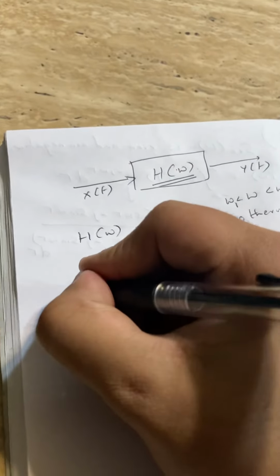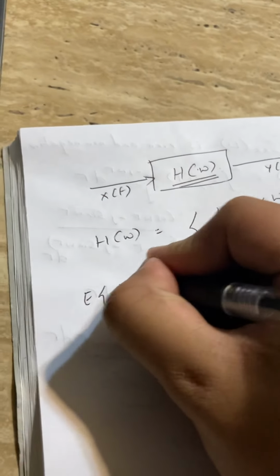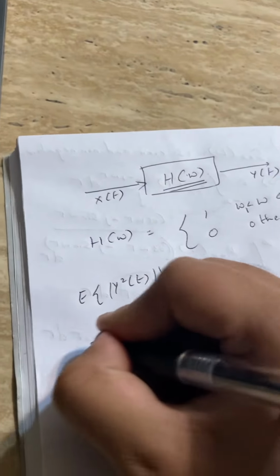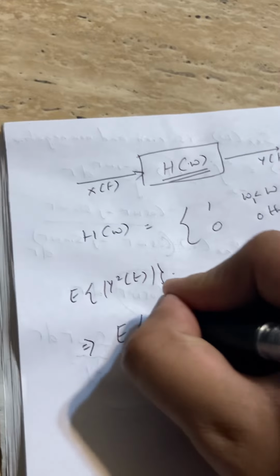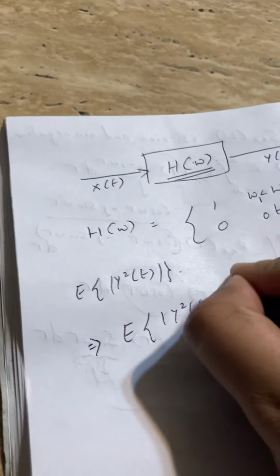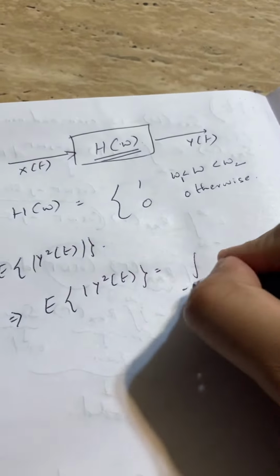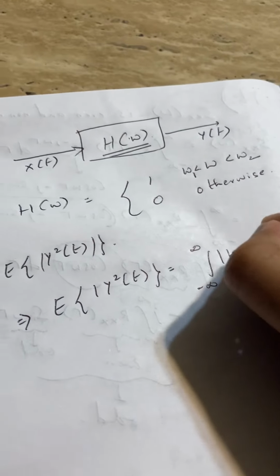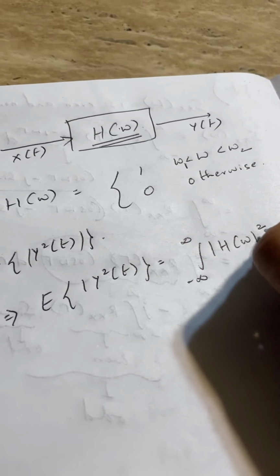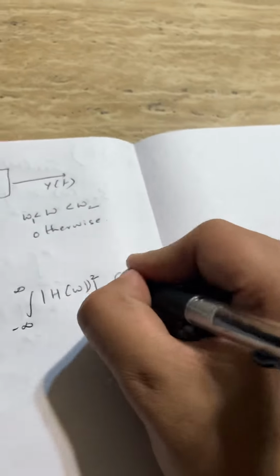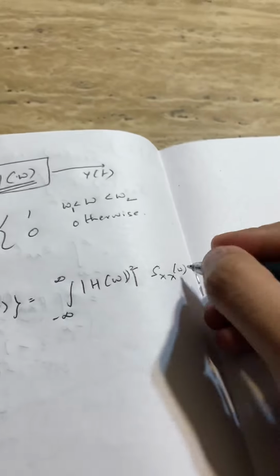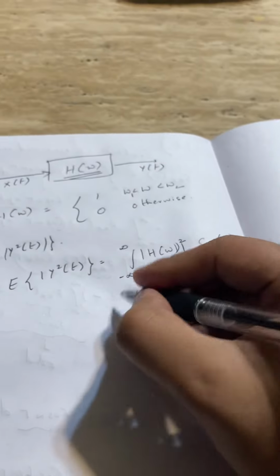Now let us calculate E of mod of y square of t. This implies E of mod of y square of t is equal to the integral from minus infinity to infinity of mod of h of omega squared into Sxx of omega d omega.